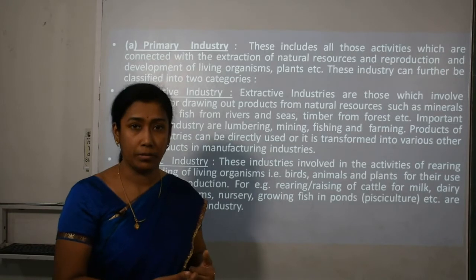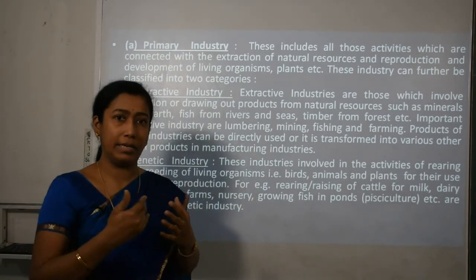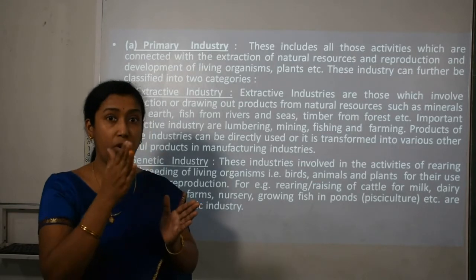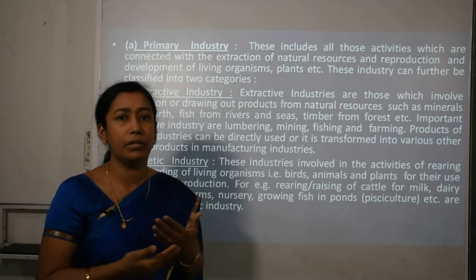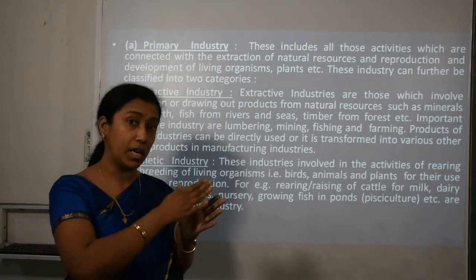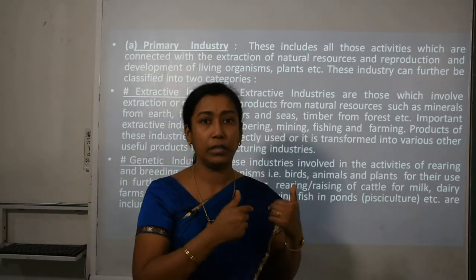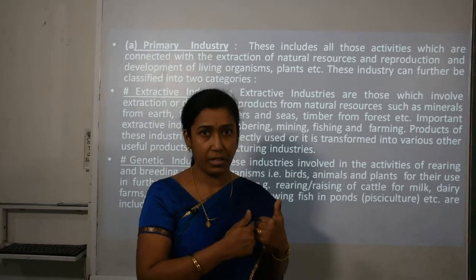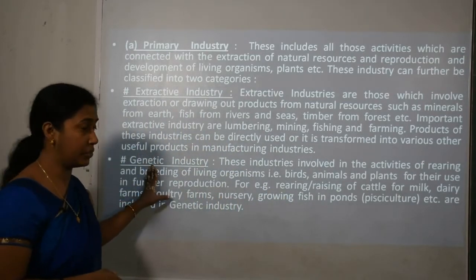Say for example timber in lumbering industries. Either we are selling it directly, or we are transforming it into various useful products. And what can be useful products? It can be many: table, chair, furniture, and so many other things, paper also. So we can transform this timber or wood into useful products in these primary industries, or extractive industries. Now second is genetic industries.